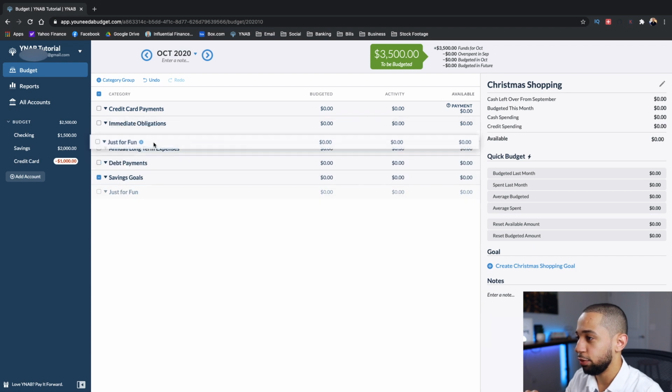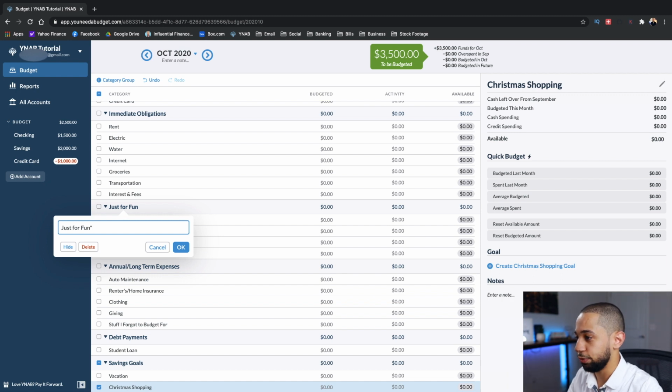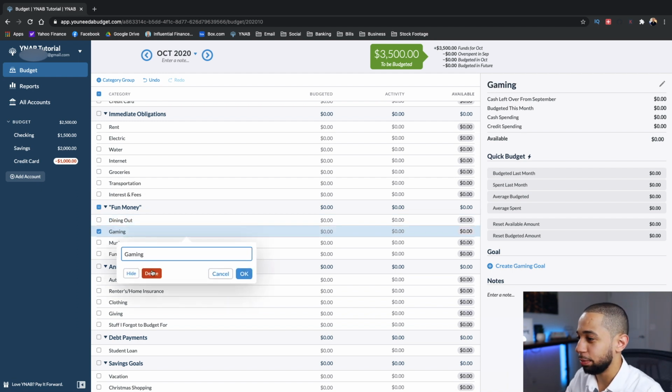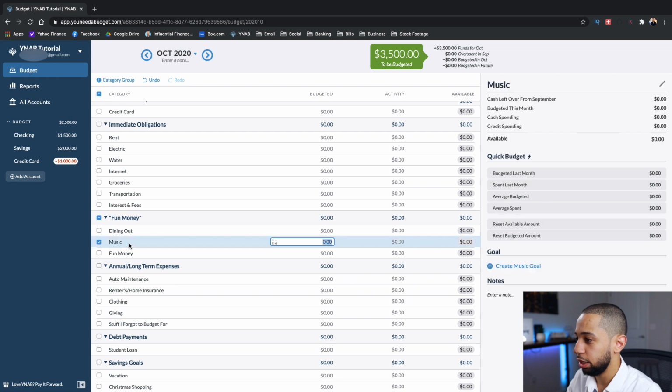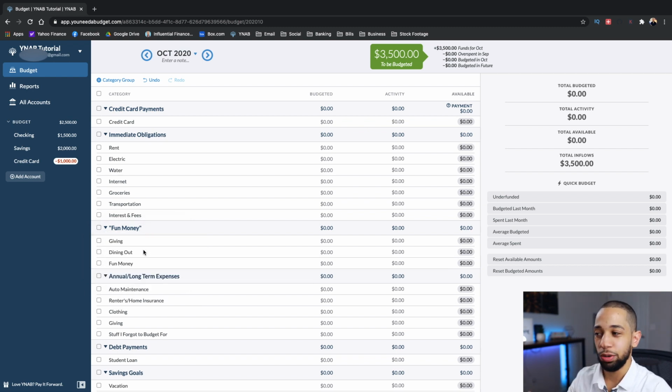So I'm gonna move my just for fun category up. I'm gonna rename this. I don't name it just for fun. I actually named this fun money. And this is money that I just throw in here to spend on pretty much whatever I want. So gaming, I don't game, so I'm gonna go ahead and delete this. I don't play any video games. Music, I don't need music. I'll create a new category for music in a second. I have fun money here. This is where I also put in my giving. I donate to a few charities every month, so I'm gonna go ahead and put that there.